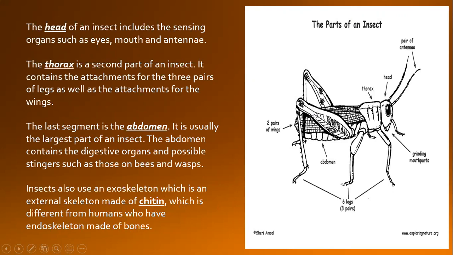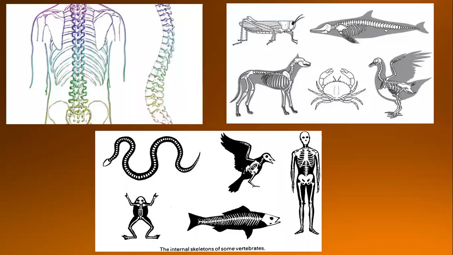Understand, as I told you, human beings have the endoskeleton. You cannot see these bones from outside. We have skin and flesh over our body, but inside we have this skeleton. You can see here clearly our face. This skeleton is the framework of bones. These all are the bones which help us to move.